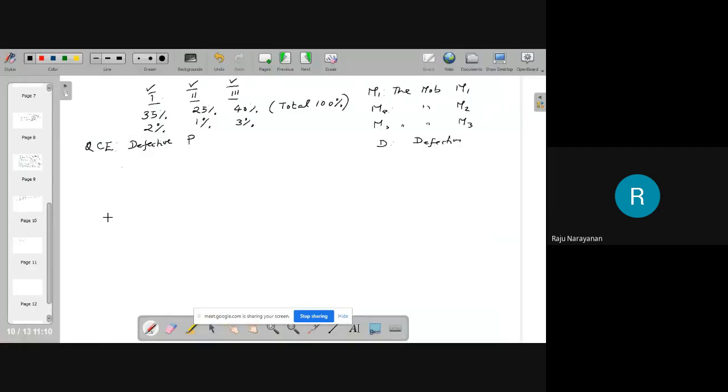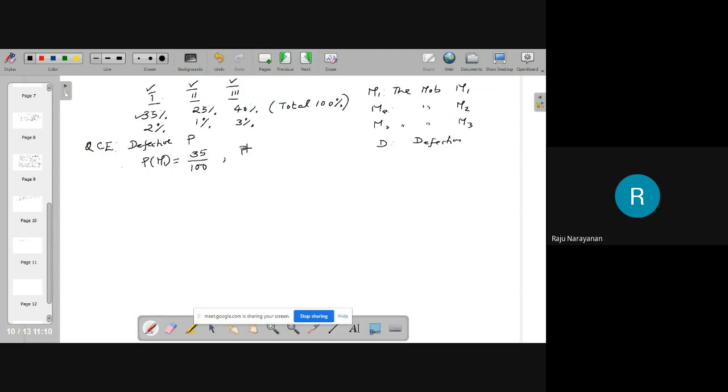Now what is the probability of M1? What is the unconditional probability that the item was manufactured by machine 1? It is given that 35% of the items are manufactured by machine 1. Out of 100 items, 35 are manufactured by machine 1.